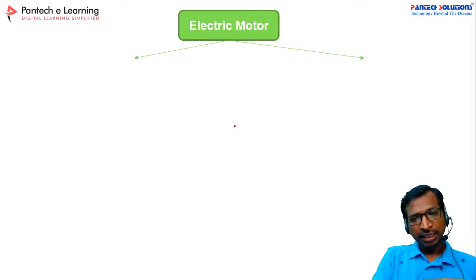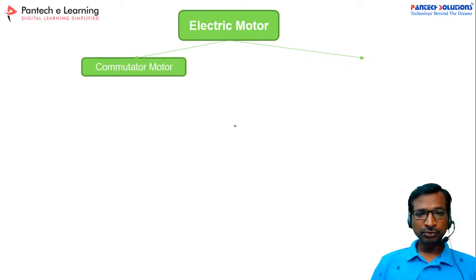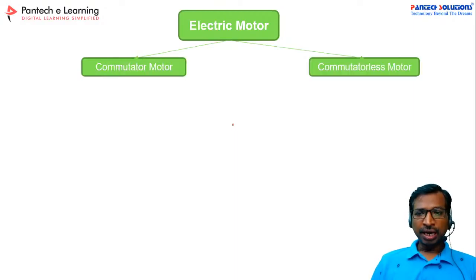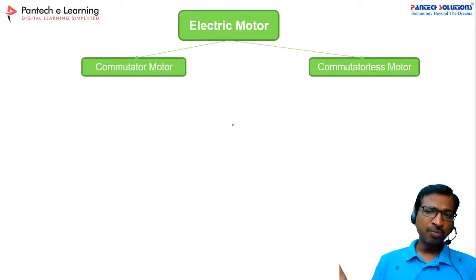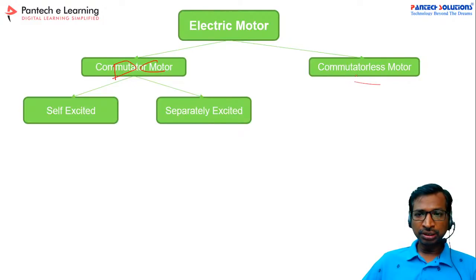So here I have classified the entire types based on the working principle. First, let us take the commutator motor and the commutator-less motor. Let us discuss what commutator and commutator-less mean in the next slides. Under the commutator section, we can generally call it a DC motor. This portion is called a DC motor. This portion is called the AC motor.